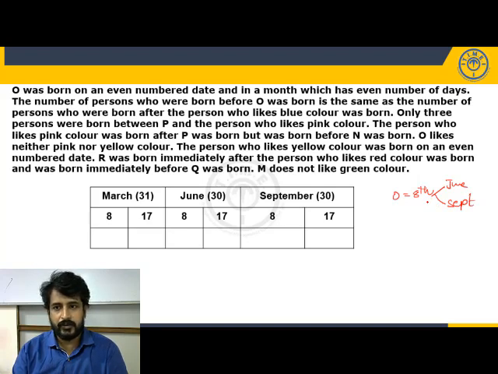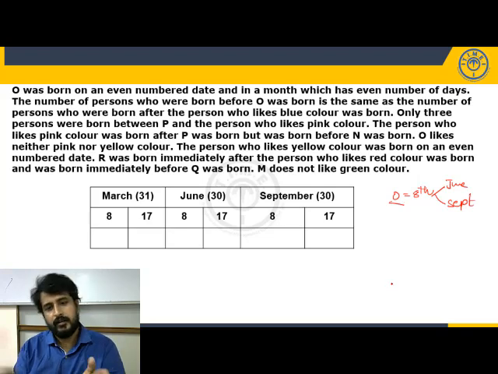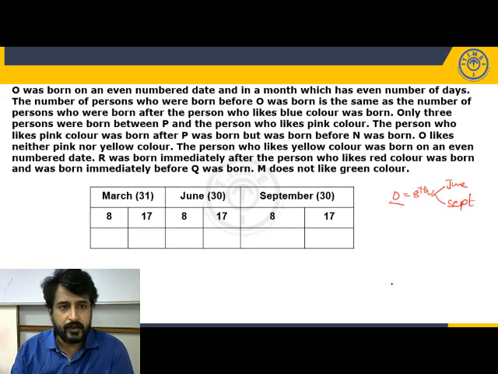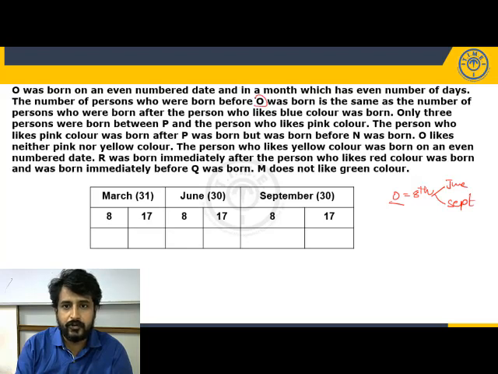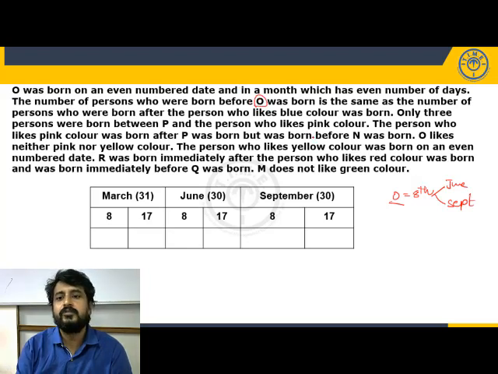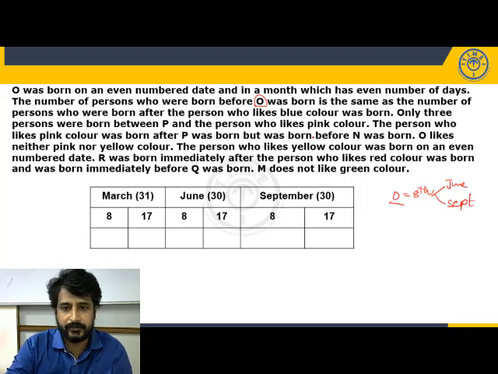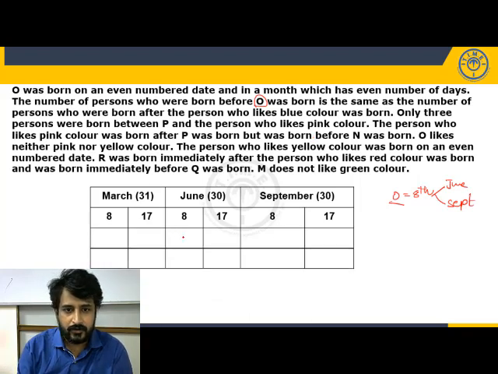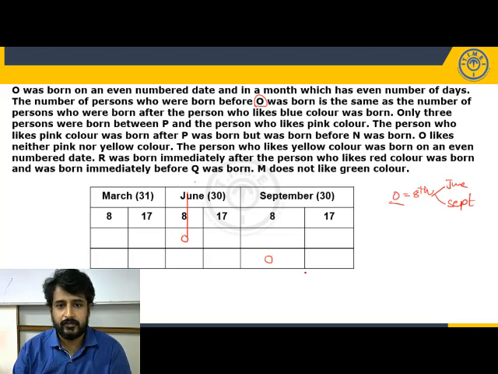So how many possibilities do we have? Two possibilities. We have to decide whether to draw the two possibilities, which we'll see with the next clue. If the next clue is also linked with O, it is better to take the possibilities instead of writing them side by side. Okay, what is given next? The number of persons who were born before O. Again, it is given regarding O, so it is better to take the possibilities. Now we have two possibilities. One is O born on June 8th, and the other is on September 8th. So one of these two.